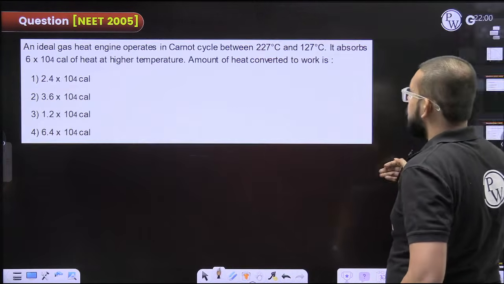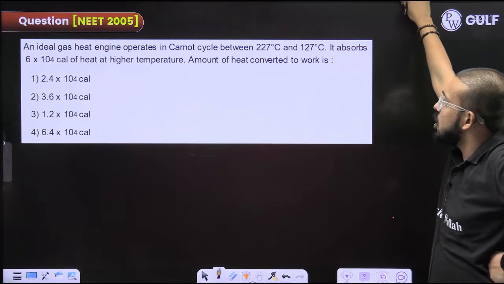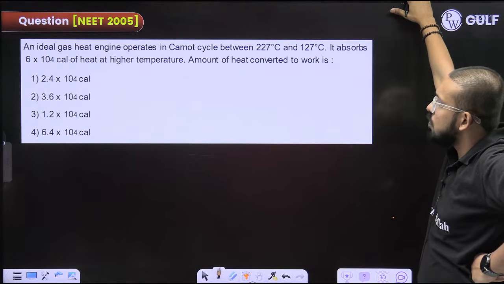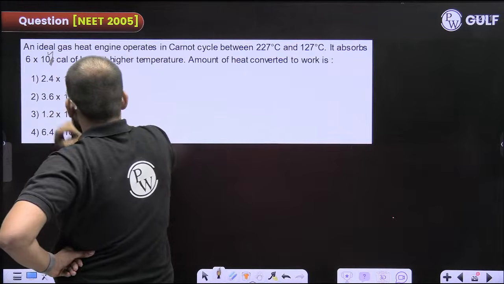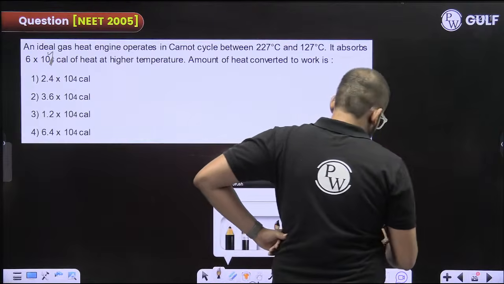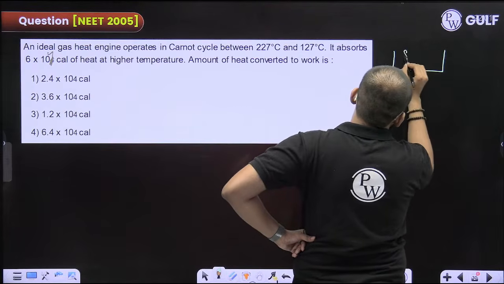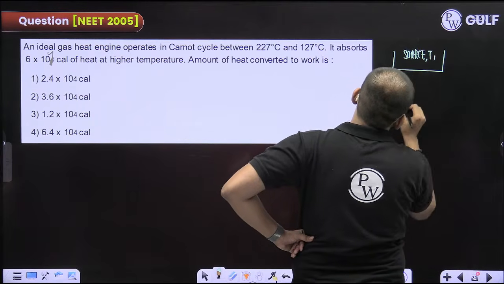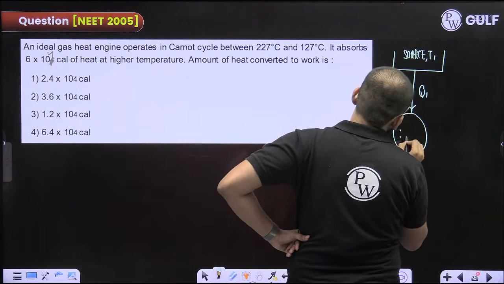Now, an ideal gas heat engine operates in Carnot cycle between 227 and 127 degrees Celsius. It absorbs this much heat, 10 raised to the power 4. At high temperature, amount of heat converted to work. Let me just teach you this concept. So this is the source which is at a temperature T1. Q1 heat is extracted by the engine.